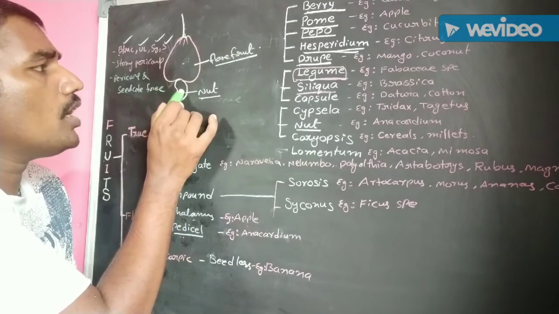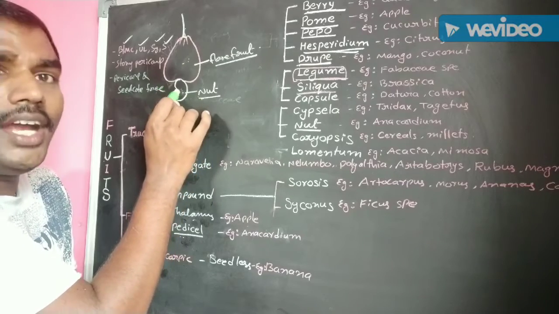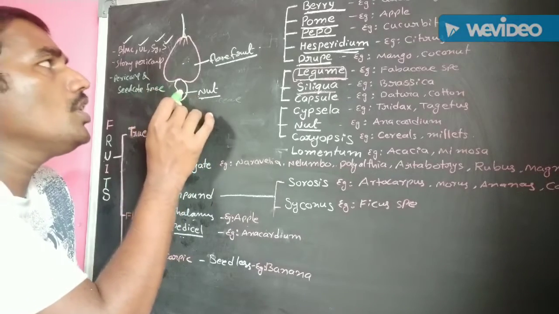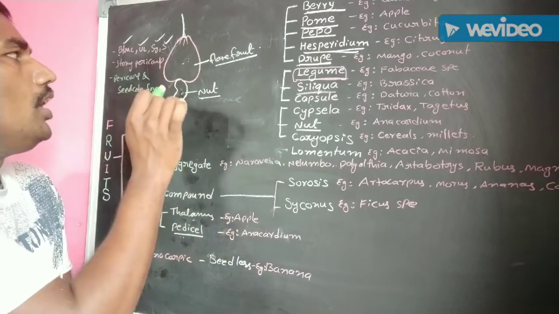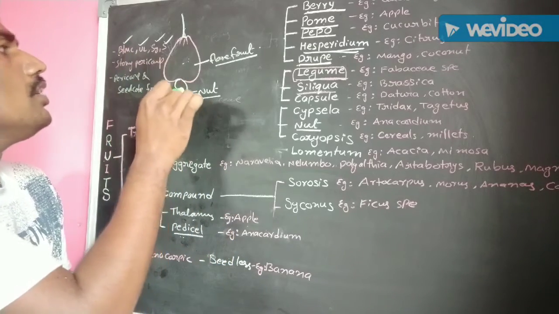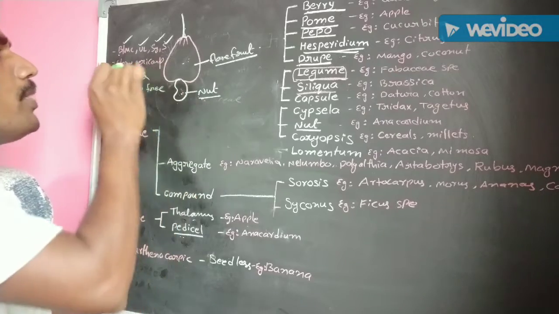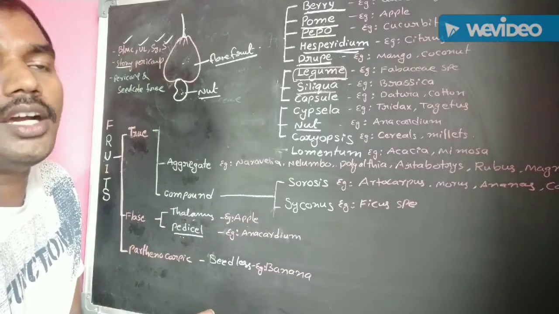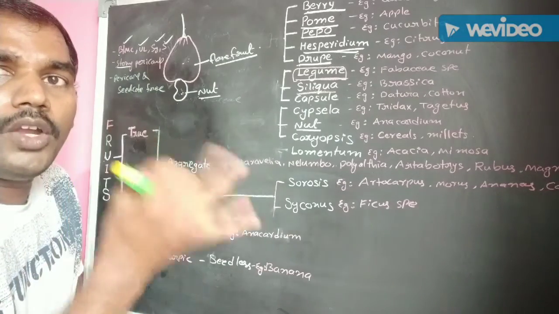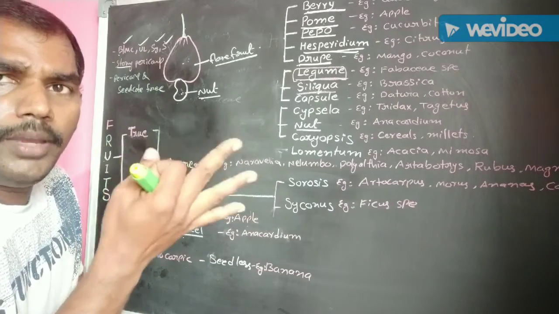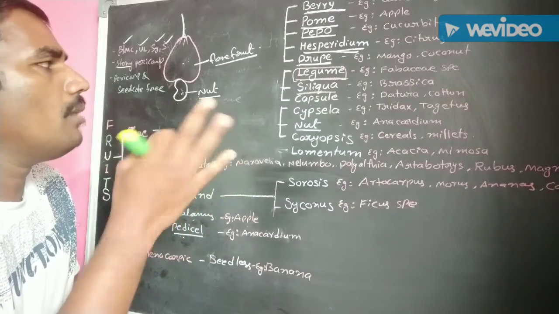The true fruit, nut, is developed from bi or multicarpellary unilocular syncarpous superior ovary. And in this fruit the pericarp is stony. The pericarp, that means epicarp, mesocarp, and endocarp, the three are commonly known as pericarp.